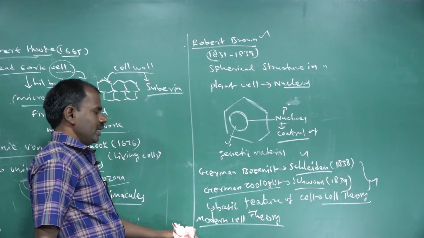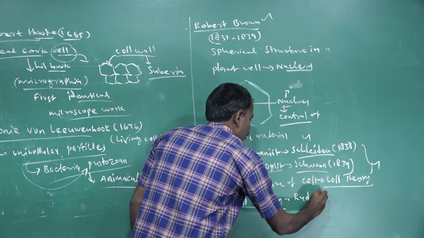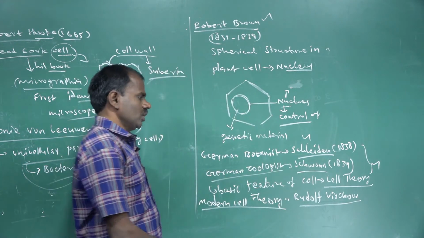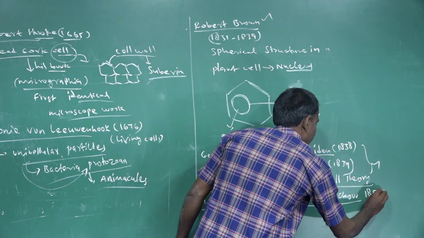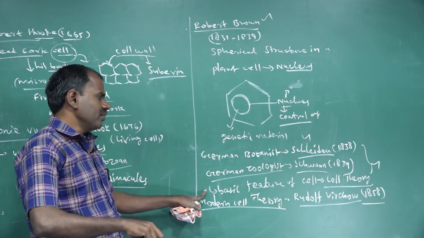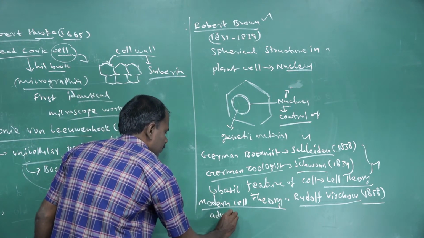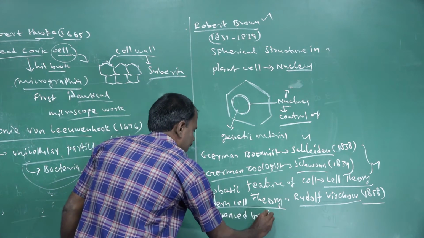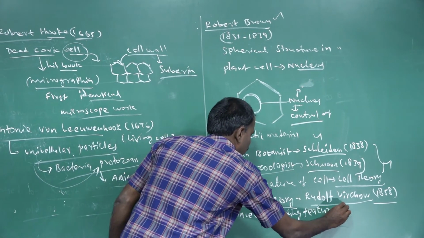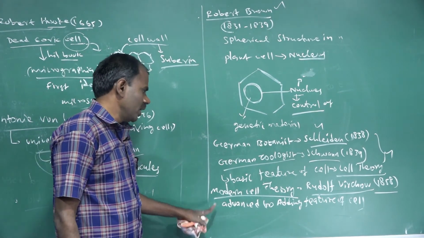Later came the modern cell theory. In modern cell theory, Rudolf Virchow, in the year 1858, added advanced features of the cell theory.